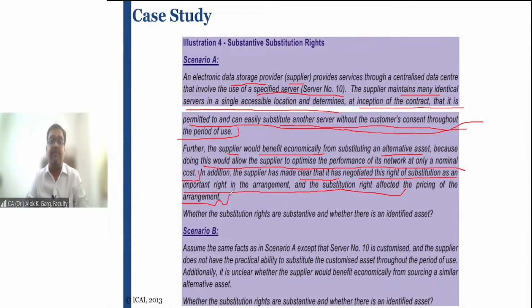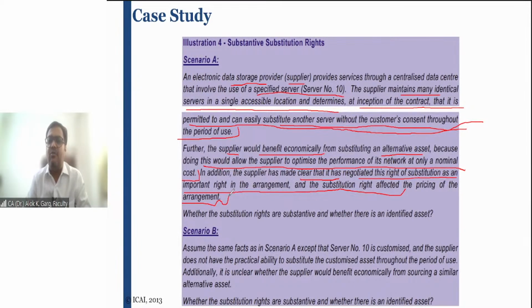And what this supplier lessor is saying is, see, I have a substantive right to substitute, and due to this, I have given you a better price, right? For example, if you say that no, you cannot substitute this server with another server, you cannot transfer my data to other servers without my consent, or you cannot transfer even with my consent as well, then this lessor is saying the pricing would be different.